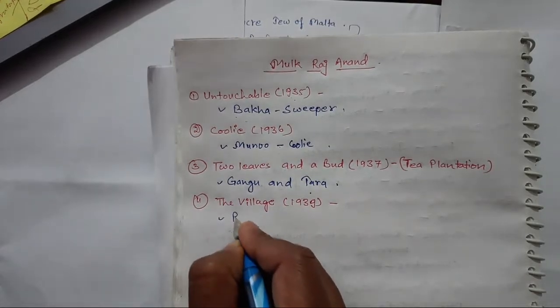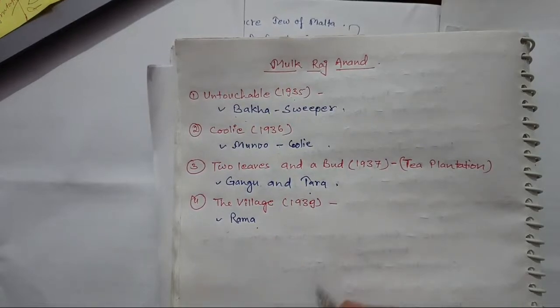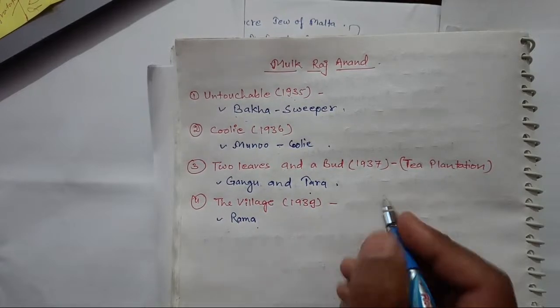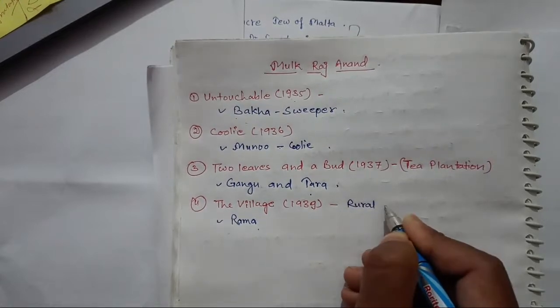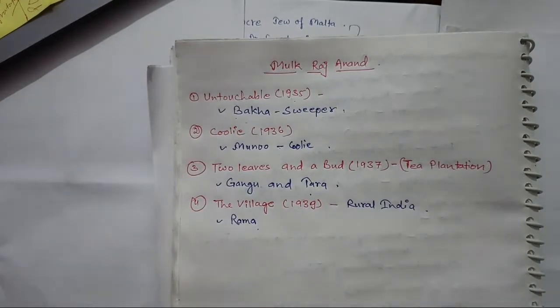The central character is Rama, and he is representing the villagers and their everyday struggle in rural India. So this is a story of rural India. You can see its theme is rural India. So sometimes questions are asked in this way.